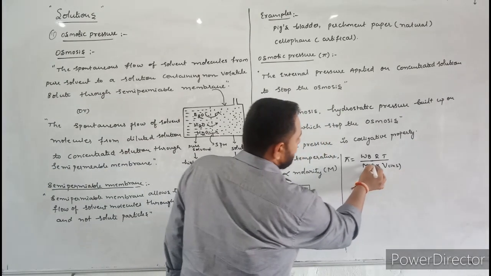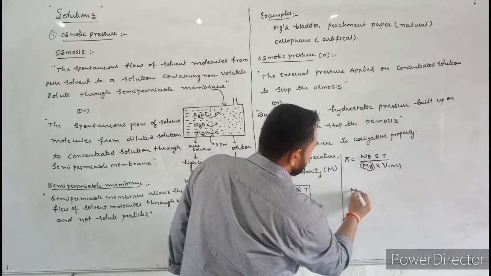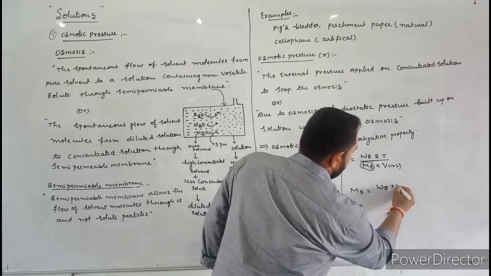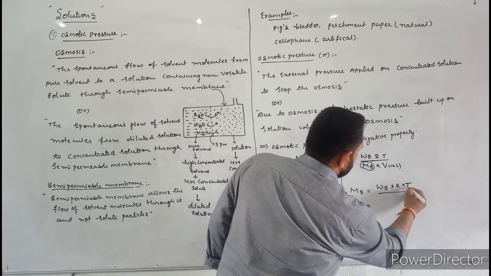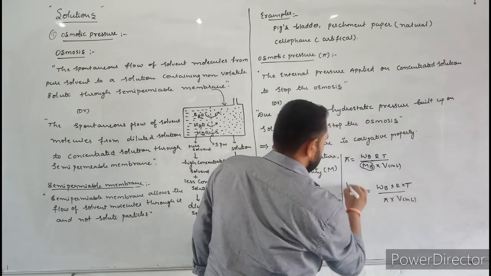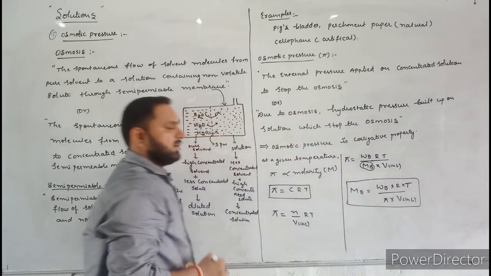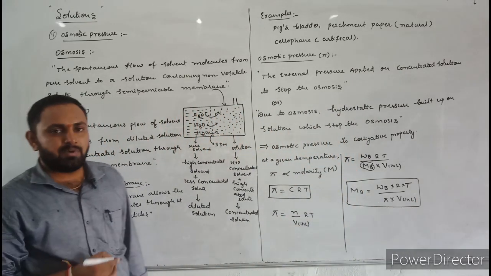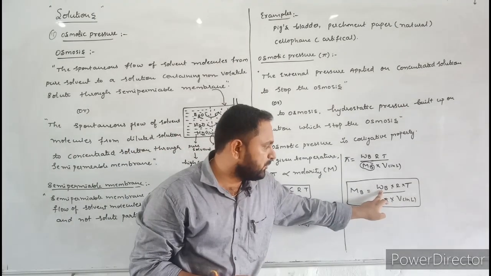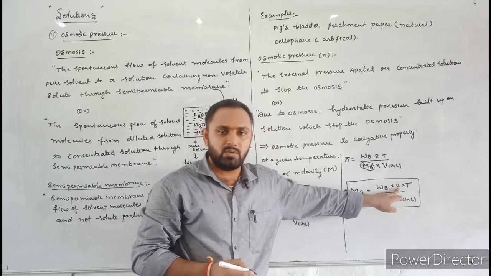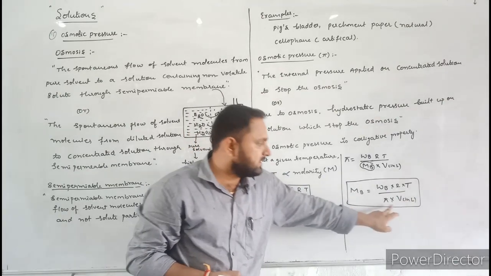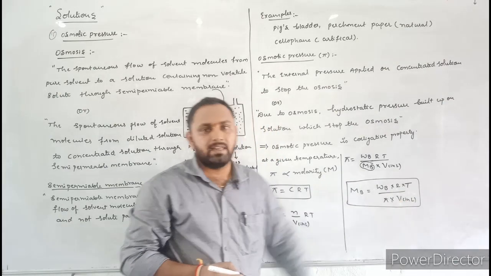If you want to calculate molar mass of solute, just rearrange this equation. Molar mass of solute is equal to weight of solute into R into T divided by pi into volume of solution in liters. This is the formula to calculate molecular mass of solute when osmotic pressure is given. Here M B means molecular mass of solute. Here W B means weight of solute. Here R means universal gas constant. Here T means temperature, and here pi means osmotic pressure. Here V is the volume of solution in liters.